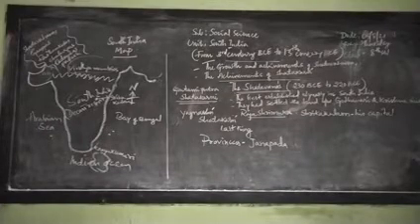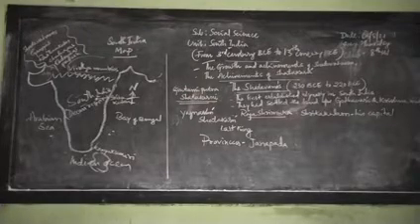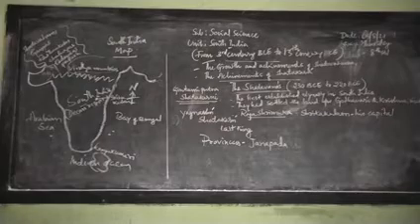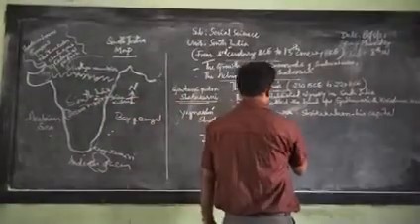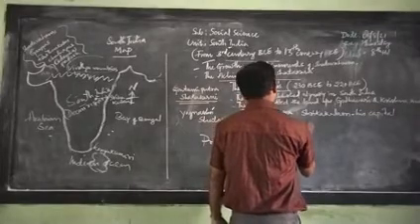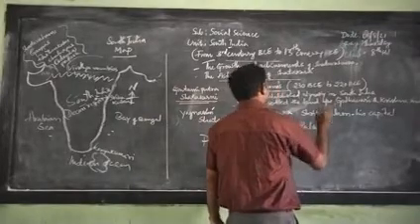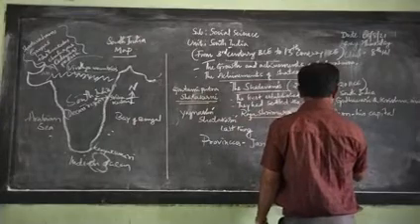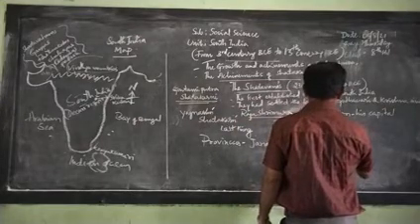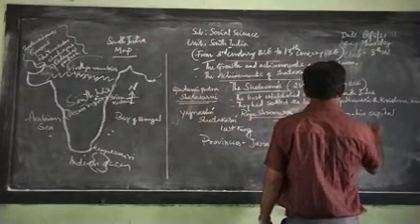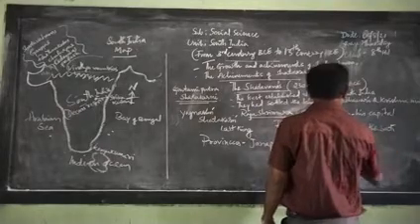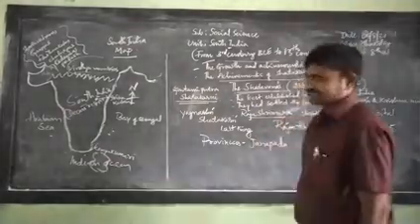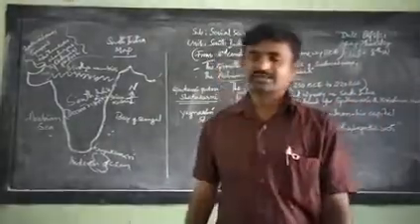Do you understand, dear students? Yes, even rulers were scholars and writers, for example Raja Hala, who wrote Gatha Saptashati in the Prakrit language.